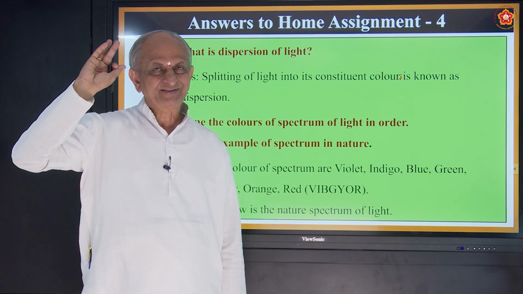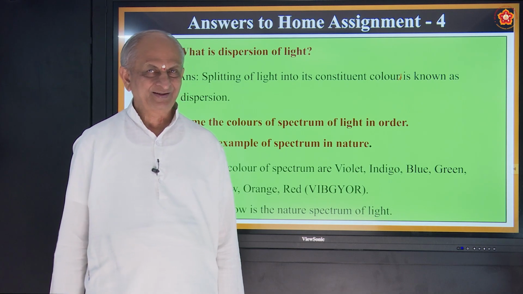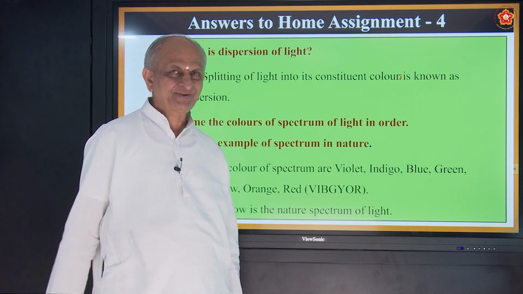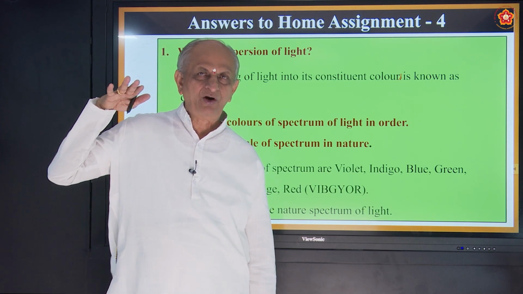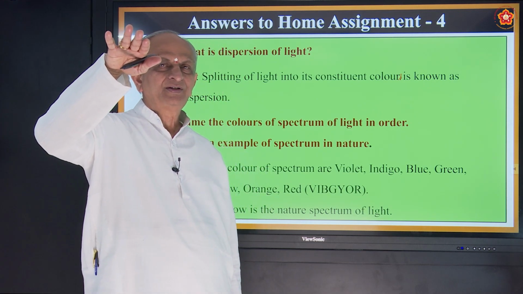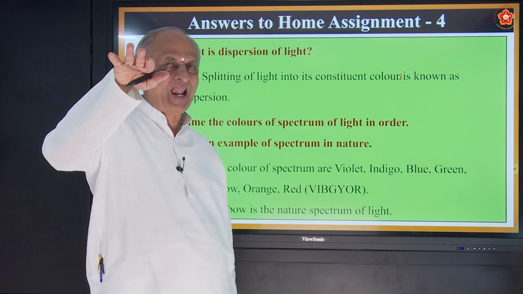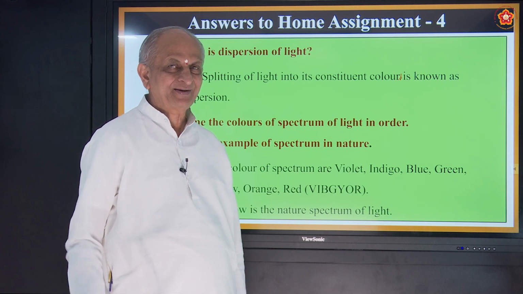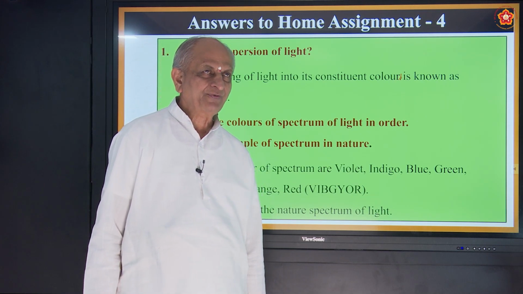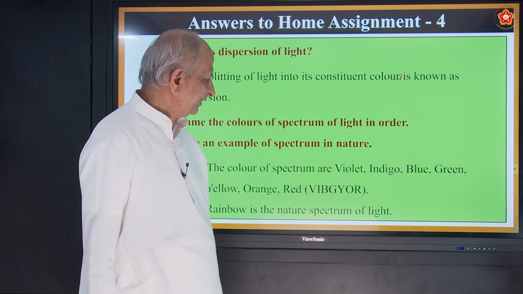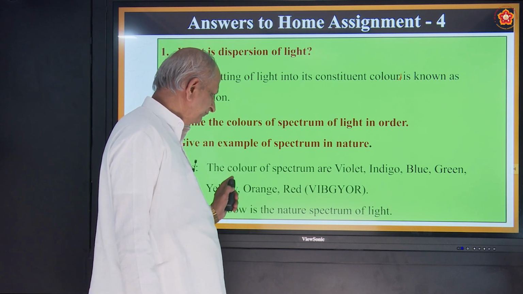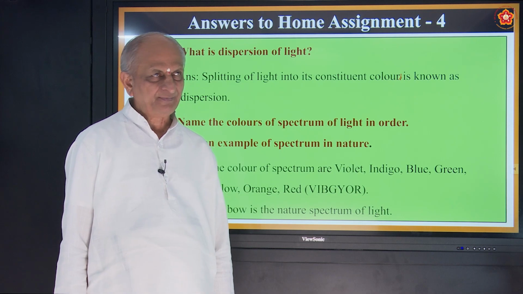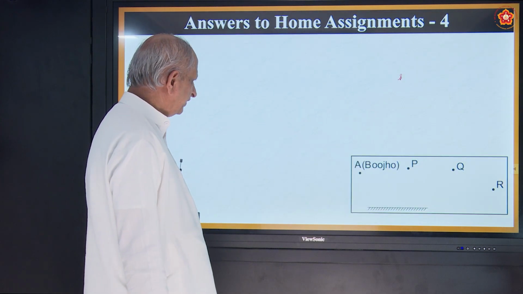Source of light is the sun. And what is the prism there? Raindrops. When the sun's rays fall on the raindrops at an inclined angle, they get refracted into different colors, and that is what is called spectrum or rainbow. Okay, these are the things we have seen already.